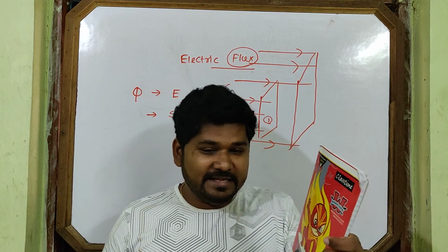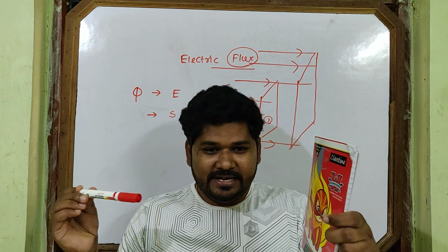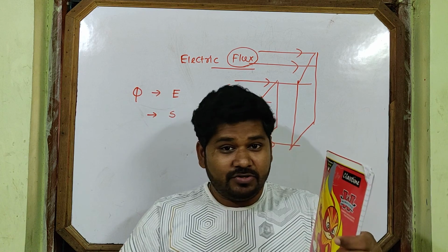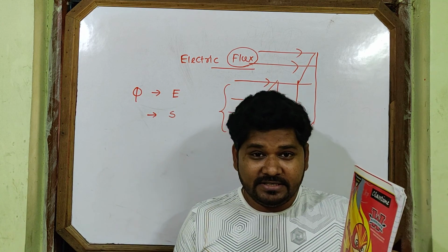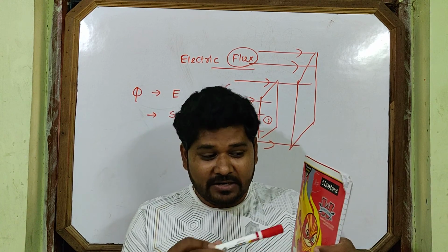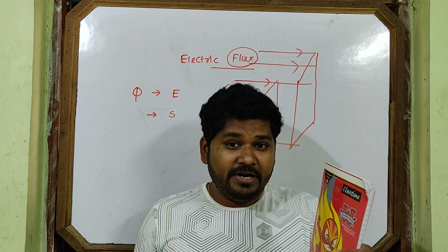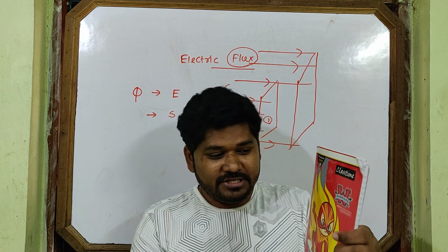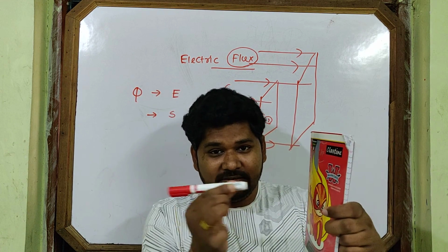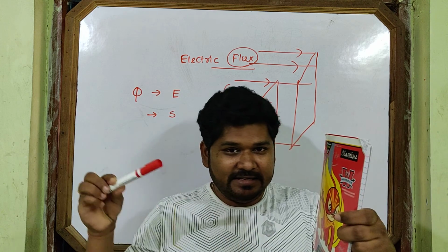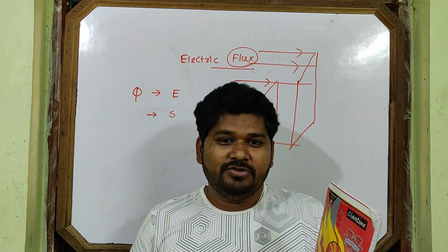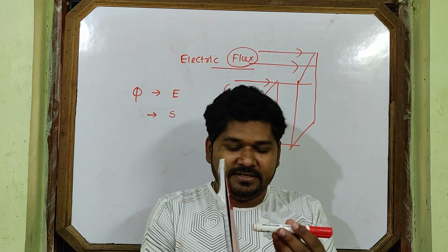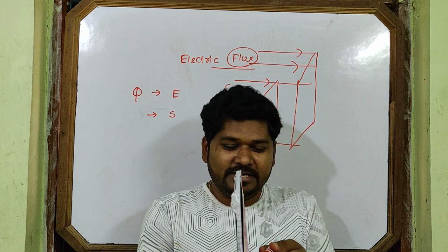You see, in this case this is the electric field direction, and this is the surface. You know, surface area is a vector quantity. So now we will take this vector, and always the areal vector is perpendicular to the surface. You see, this is the areal vector. Is it clear? This is the areal vector, and this is the electric field. What is the angle between them? 180 degree. If we take this side surface, the lines which link with this will also link with this.